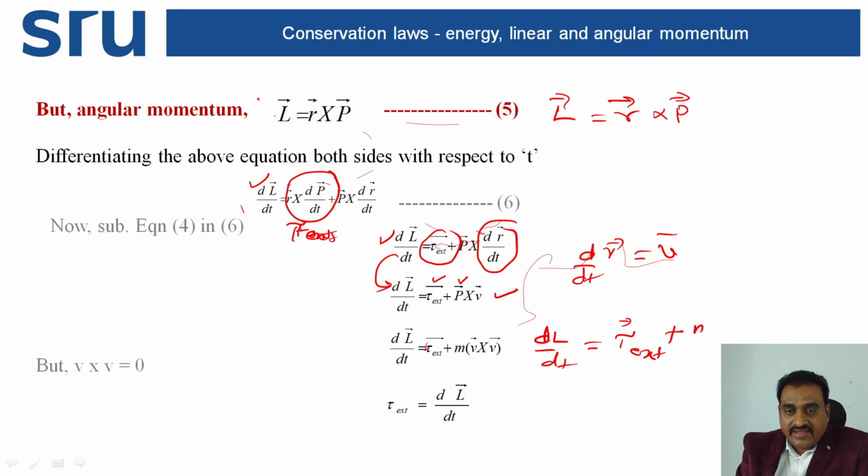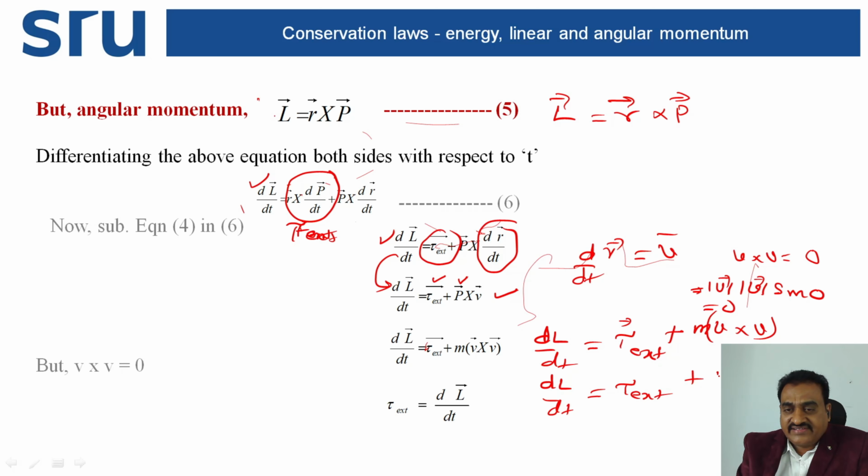plus m v cross v. So take the bracket here. p cross v is equal to 0 because mod v sine 0. So sine 0 is equal to 0, that is 0. This is dL by dt is equal to external torque plus 0. The external torque dL by dt is equal to 0